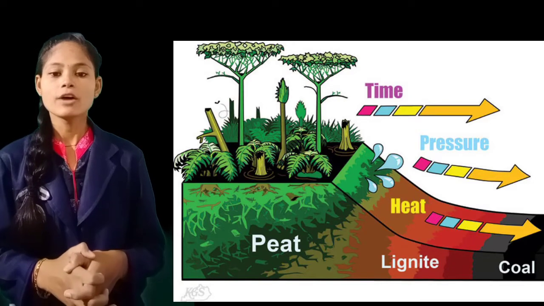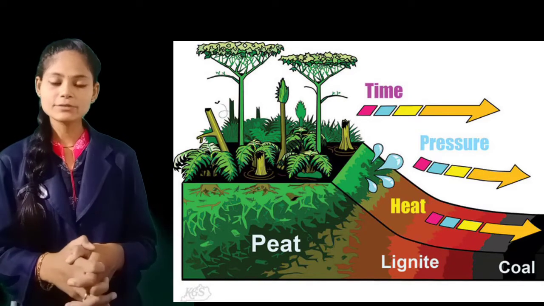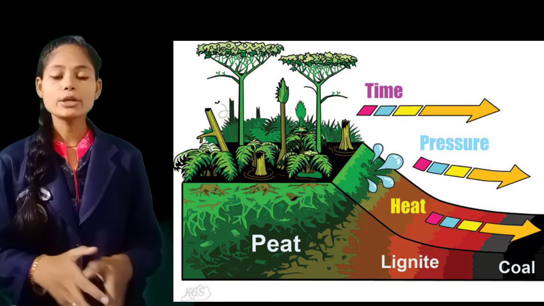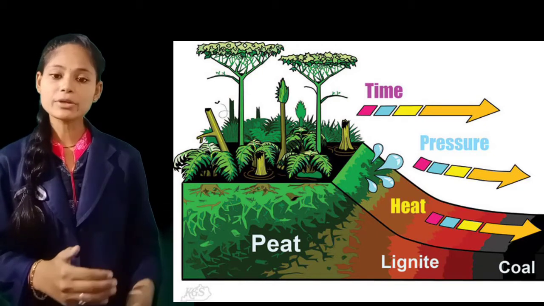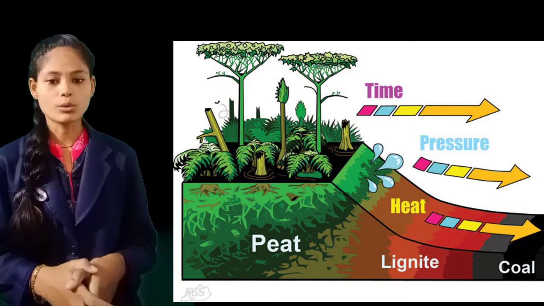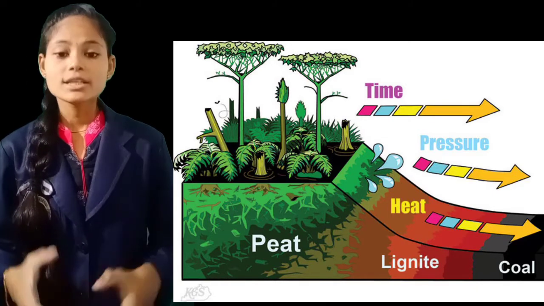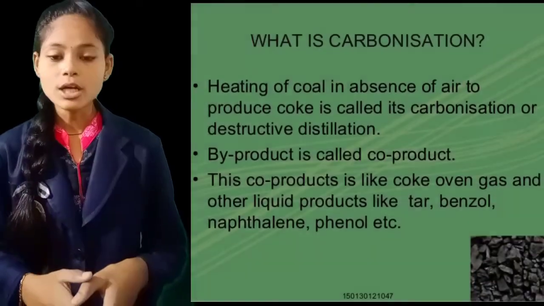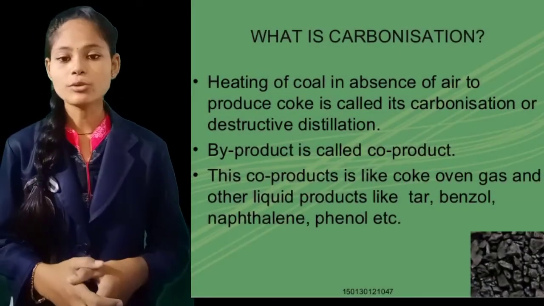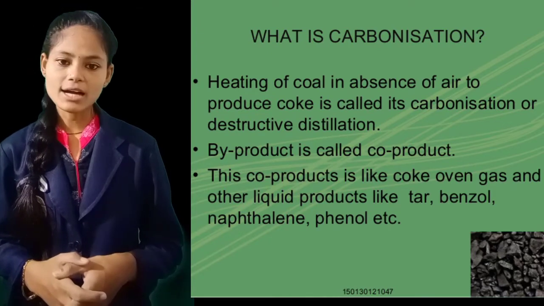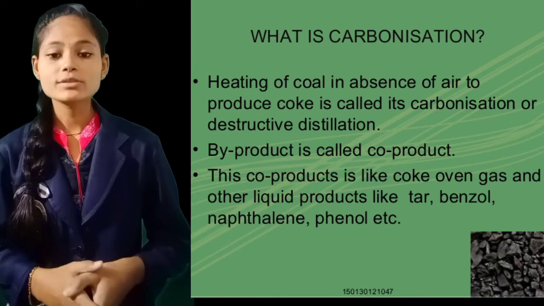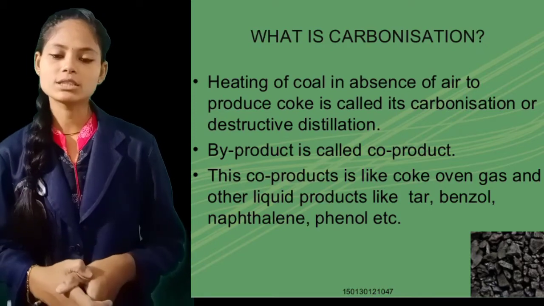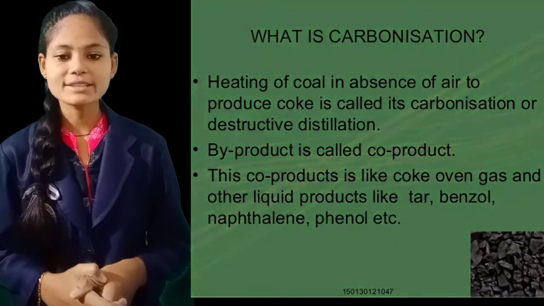It was formed from the dead and decaying plants which were buried under the soil so many years ago, and due to high temperature and high pressure they were converted into coal. Students, since carbon is the main product of coal, the process of conversion of dead and decaying plants into coal is also known as carbonization. What is the process known as? It is known as carbonization.